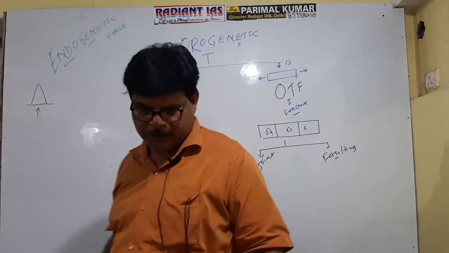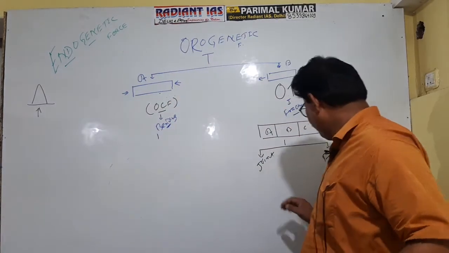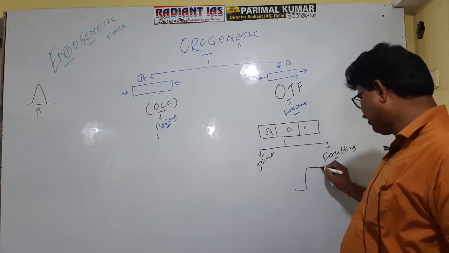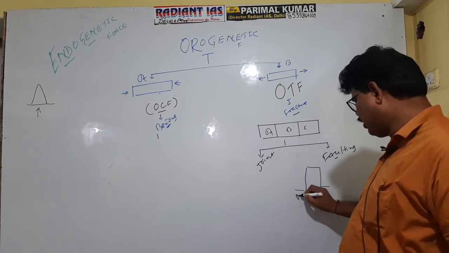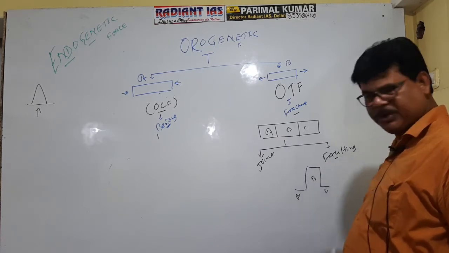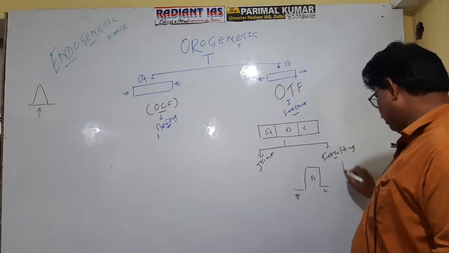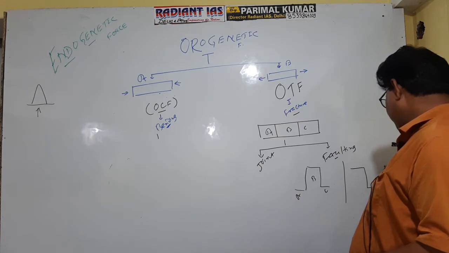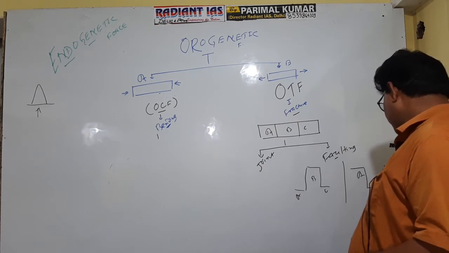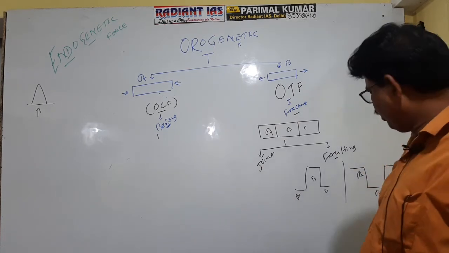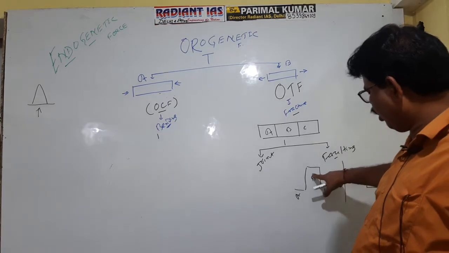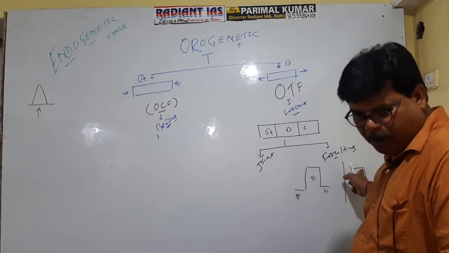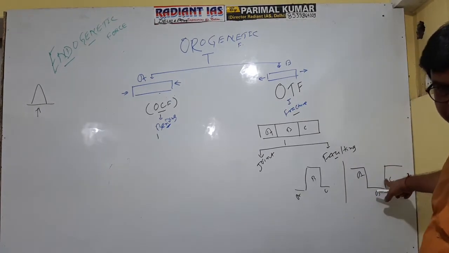Okay? If due to its movement, suppose A will remain intact, B will uplift, and C will remain intact. This is A, this is B and C. Or this may happen: A remains intact, there occurs subduction of B, and C remains intact. This is A, this is B, and this is C. Right? So in this case, this is referred to as faulting, and this is referred to as faulting. Both are referred to as faulting now.